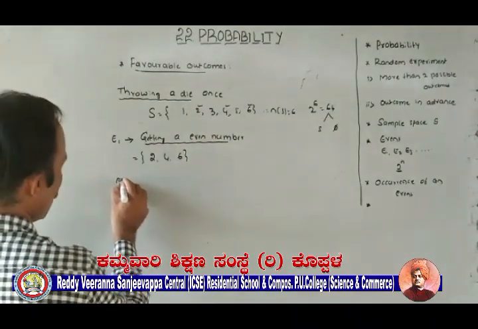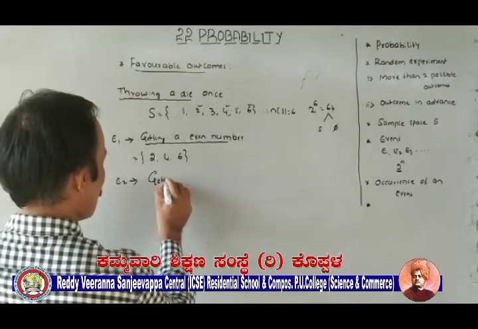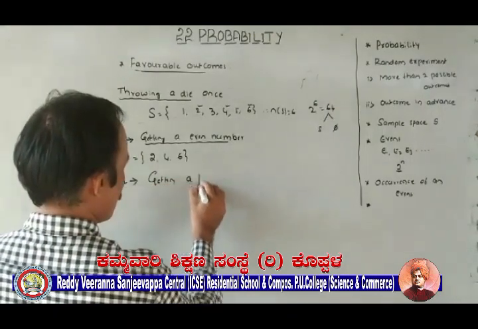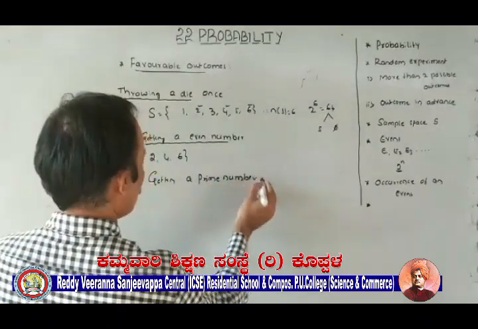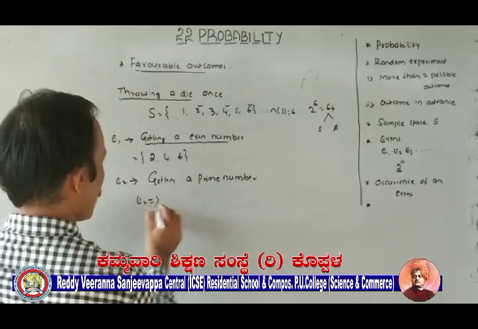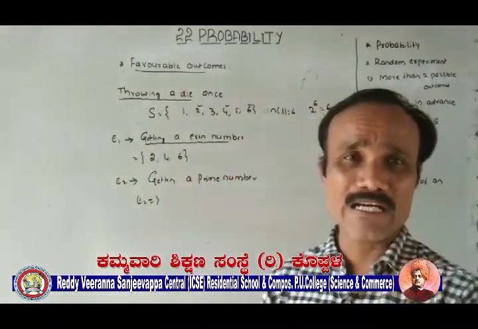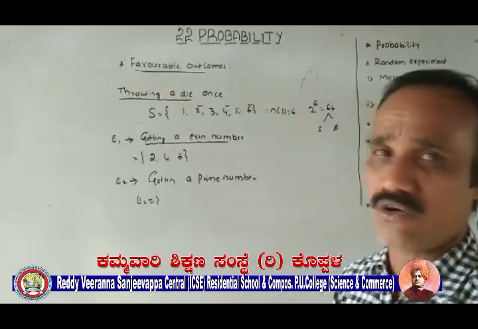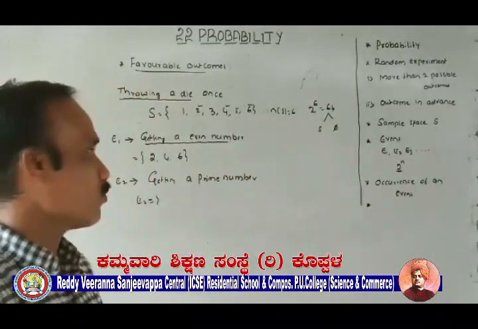If you want, you can take another one. So, E2. Getting a prime number. E2 is equal to prime numbers, the numbers which are divisible by only 1 and itself. Then it is called a prime number, or a number which has only 2 factors, 1 and itself.